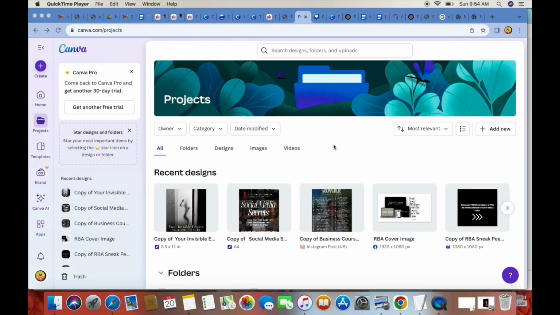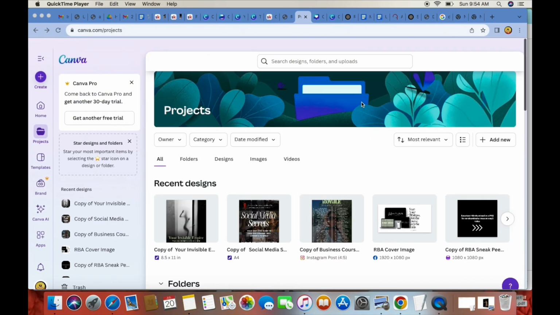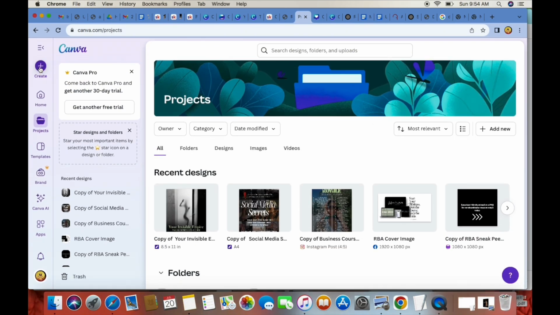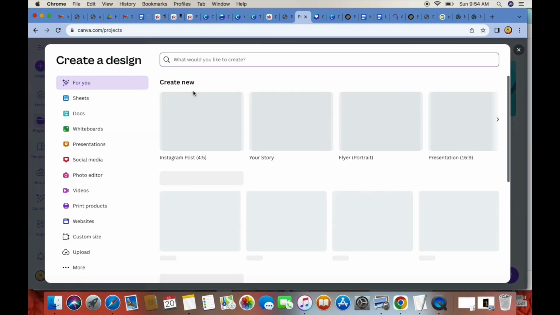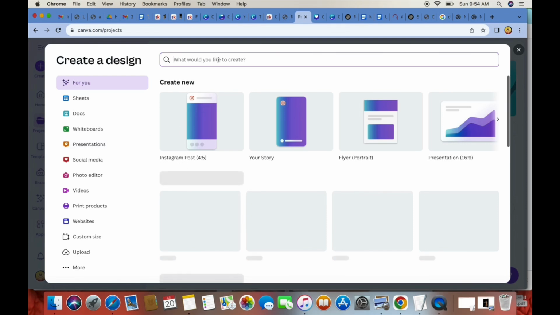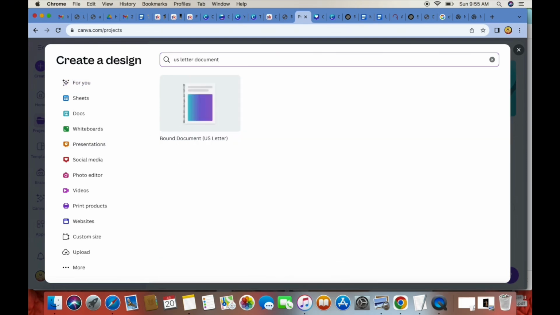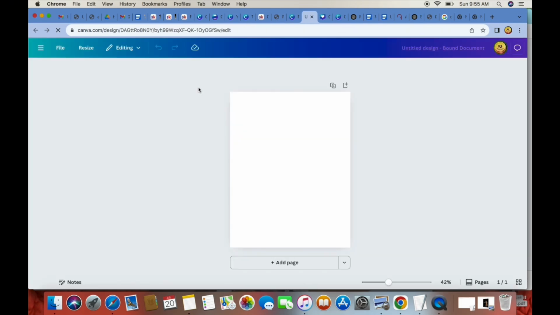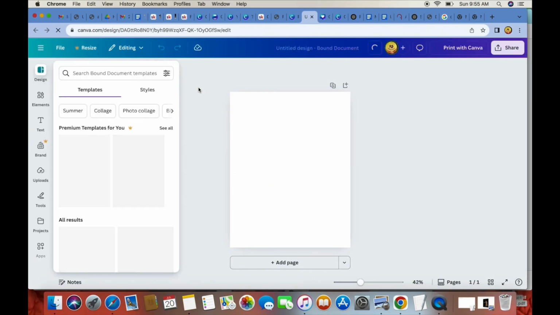Now, the next step we are going to use is one of my favorite platforms, which is Canva. So let's go. So here we are in Canva. Canva has a free plan and they also have a Canva Pro plan. You can create your ebooks by using the free plan alone. So I'm going to actually press create, and we are going to look for US letter document. And when we click US letter document, our document pops up here.